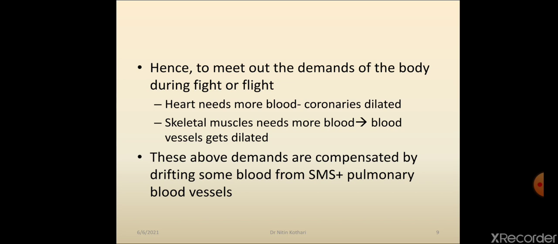For fight and flight, skeletal muscle needs more oxygen, more blood, so the blood vessels get dilated. Obviously, skeletal muscle has a higher density of beta 2 receptors as compared to alpha receptors. These demands are compensated by drifting some blood from skin, mucosa, splanchnic and pulmonary blood vessels. So the blood is shifted from skin, mucosa and visceral organs towards the heart and skeletal muscle to prepare the body for fight and flight.